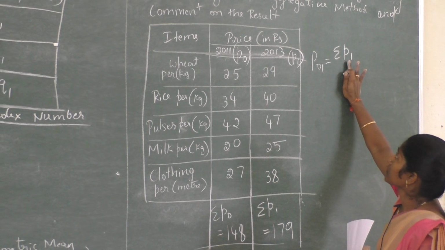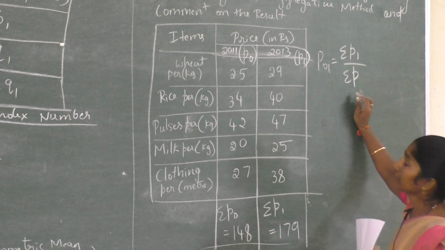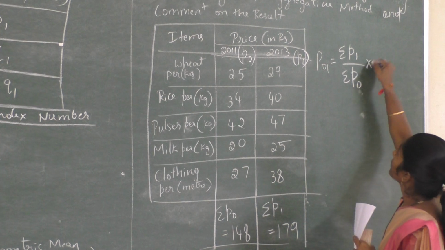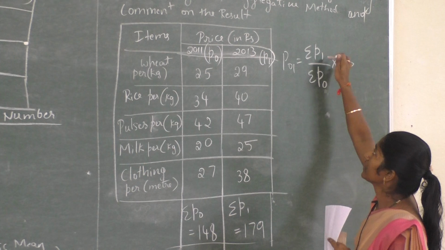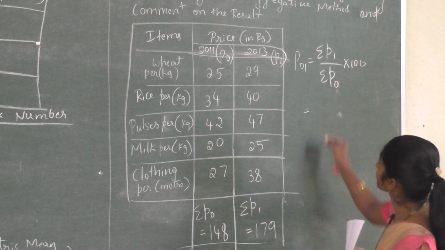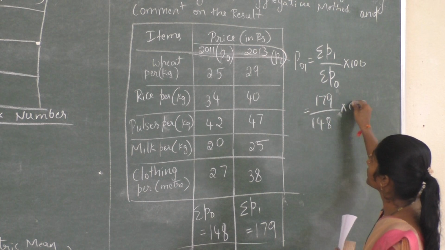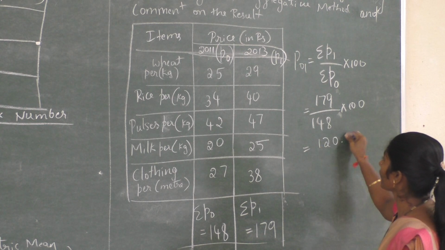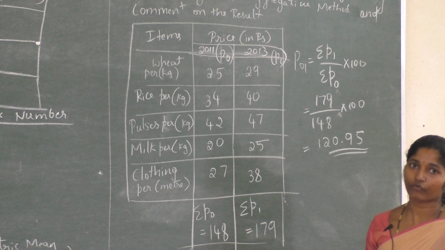In the numerator we always take the current year, and in the denominator the base year. That does not change. Here 1 is current and 0 is base, so 179 divided by 148 into 100 equals 120.95.